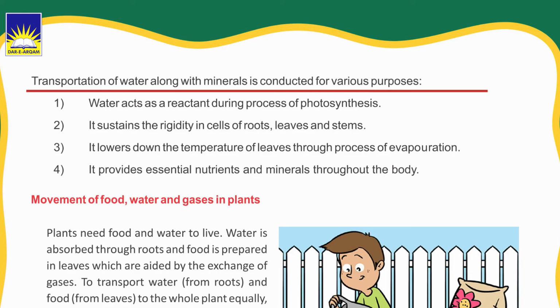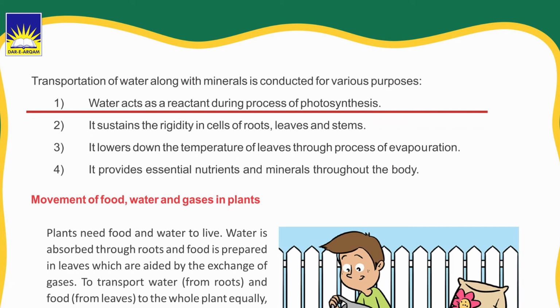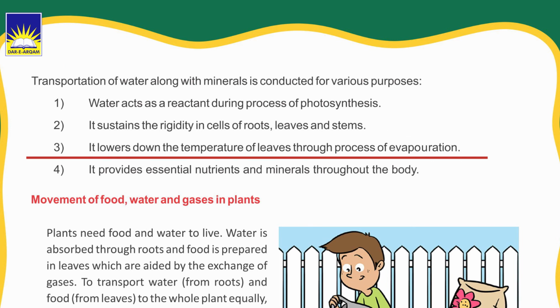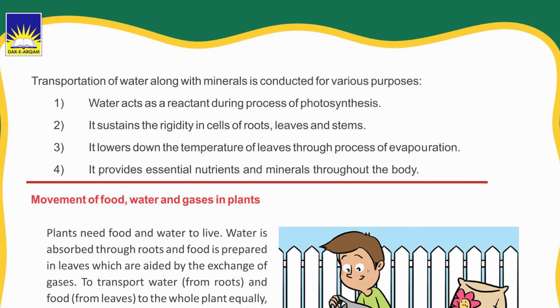Transportation of water along with minerals is conducted for various purposes. The first one is that water acts as a reactant during the process of photosynthesis. The second is that it sustains the rigidity in cells of roots, leaves and stems. Third is that it lowers the temperature of leaves through the process of evaporation. Fourth is that it provides essential nutrients and minerals throughout the body.